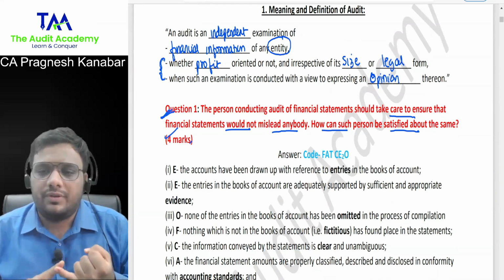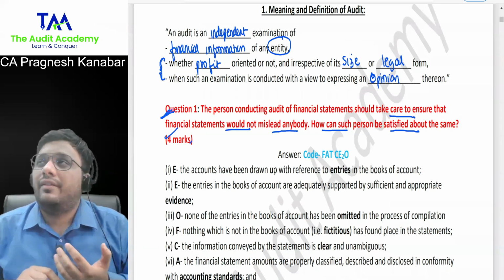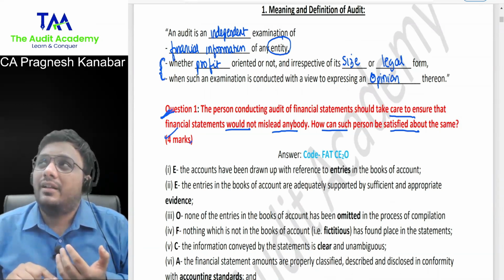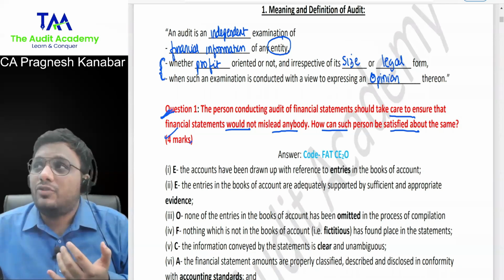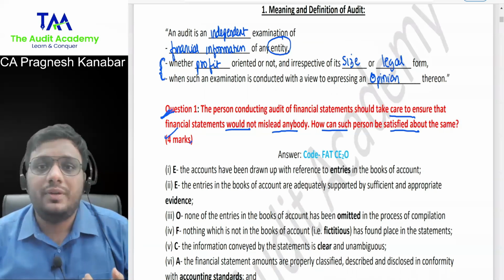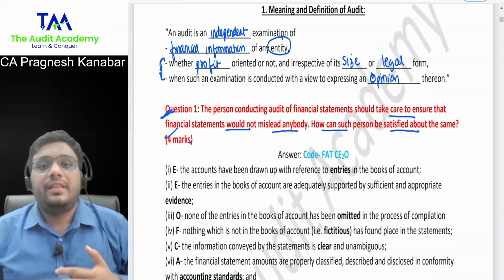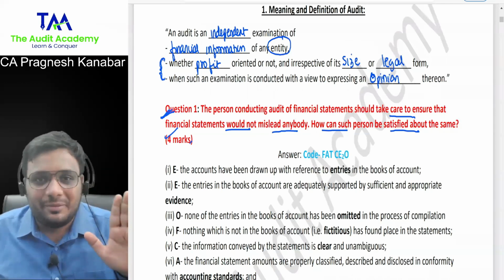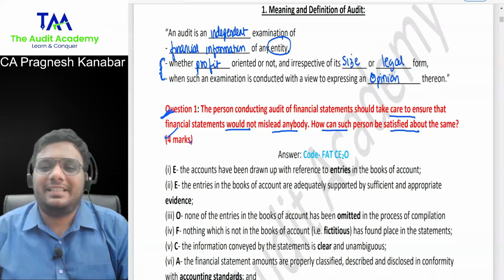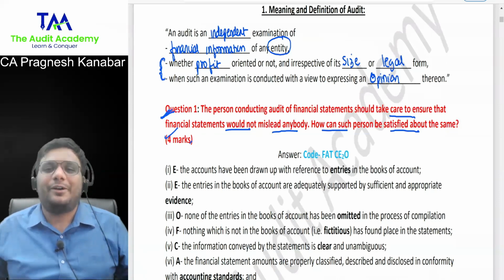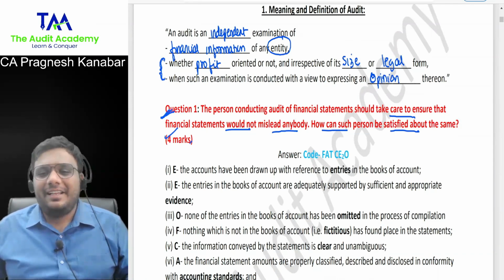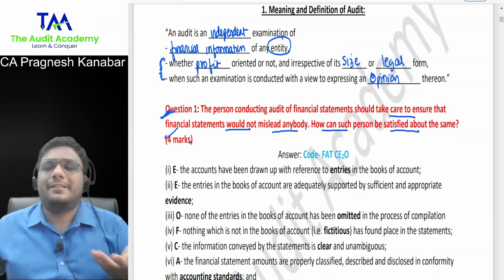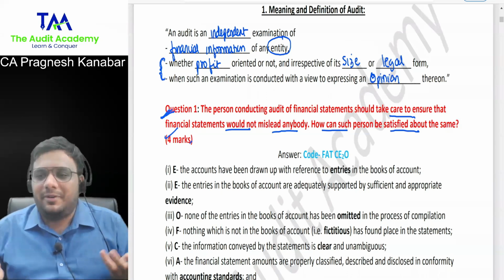Sir, I will check books of accounts. Sir, then there will be accounting entries inside that. Purchase, sales, investment, salary. Then I will have to check the evidence, documents. Okay, so you will need some kind of evidence on it. Then have you studied accounting standard? So you'll have to check accounting standard application. Then have you studied law subject? Then you will have to check whether transactions are in compliance with laws and regulations or not. And you will verify asset, liability, income, expenses. What else you will do? You will play dandiya with the management or what over there.